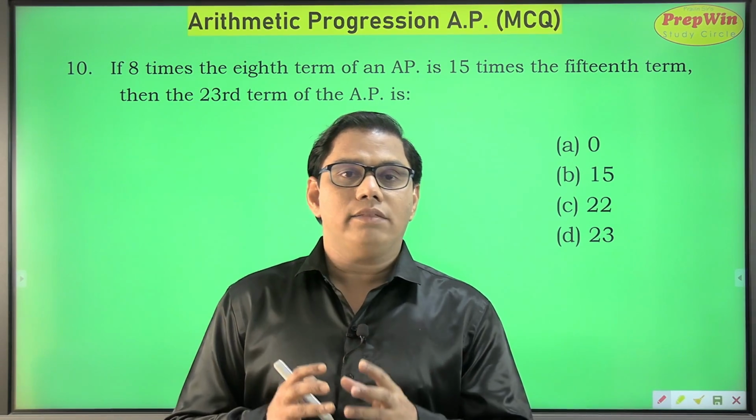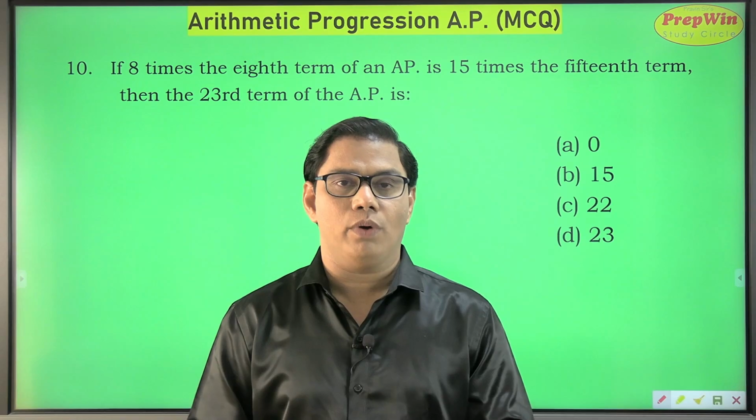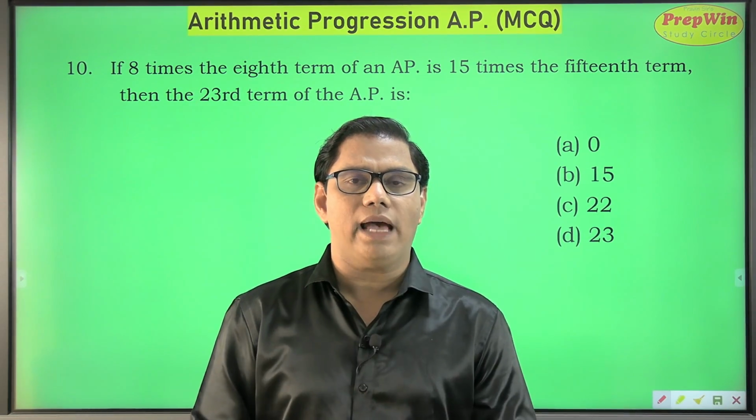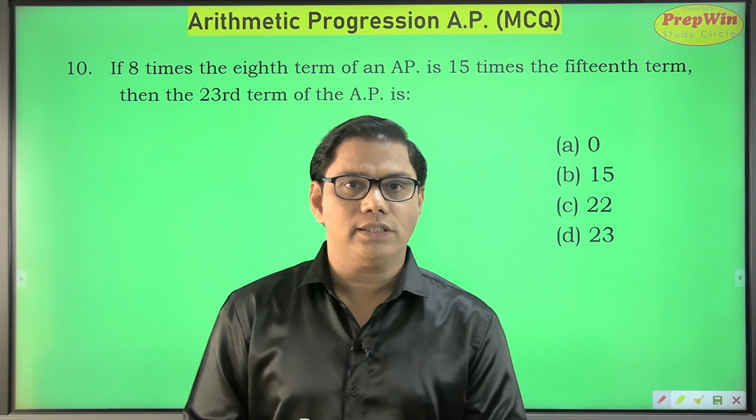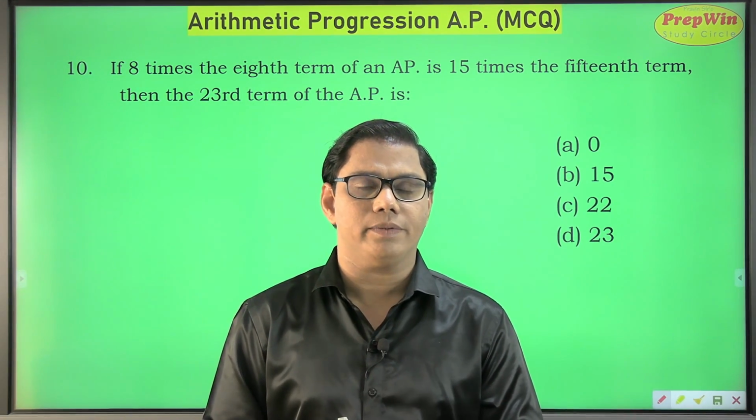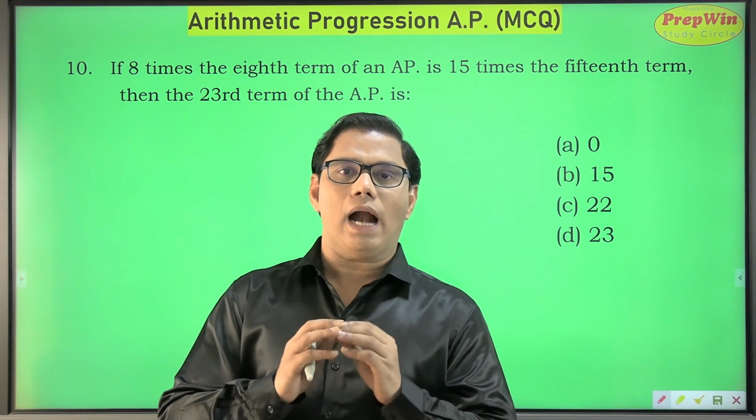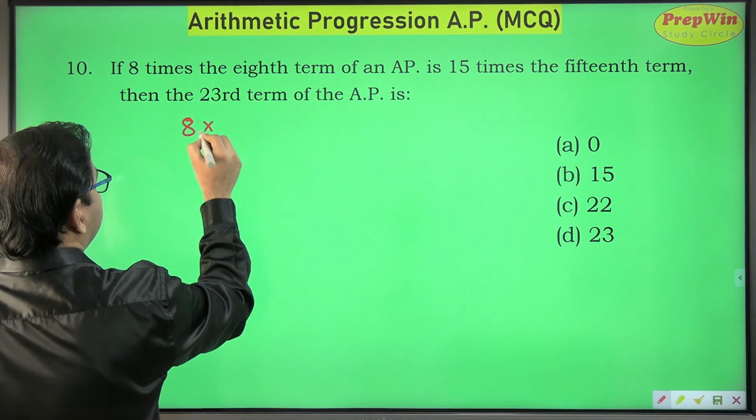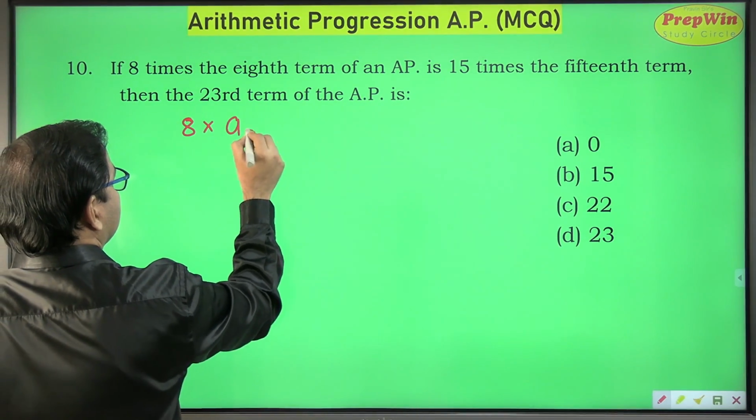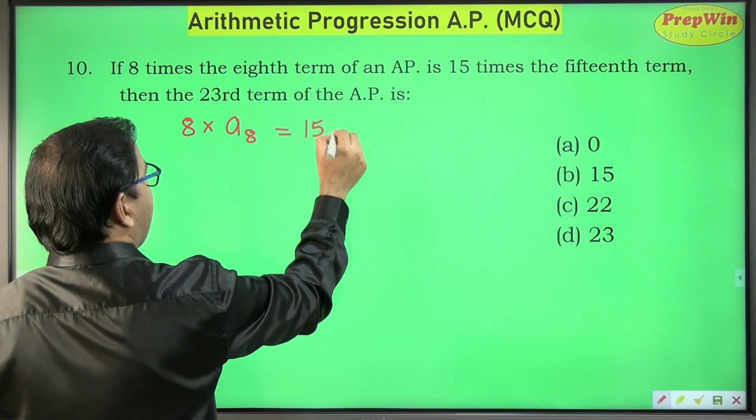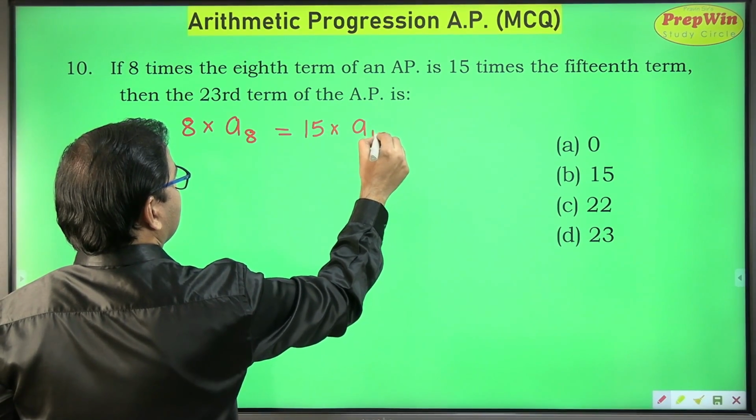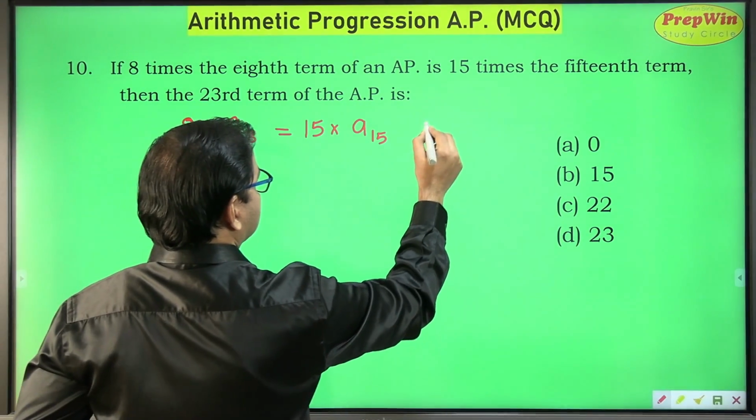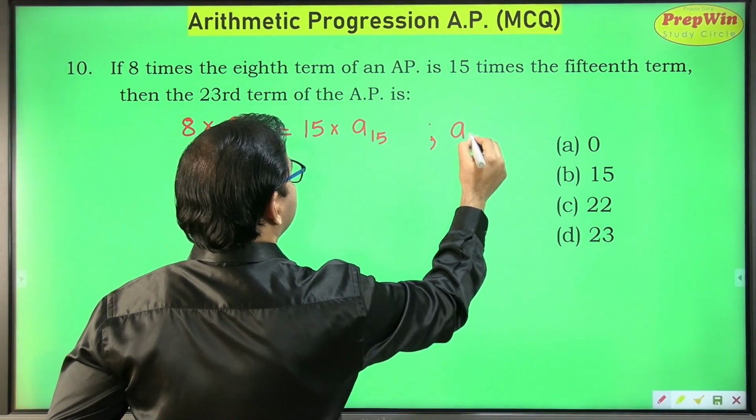Yes, orally. And this is the most favorite sum of the examiners. I have seen many examinations, many school exams, board exams having this sum. This is one of my favorite. This is the ultimate sum. You will enjoy the trick, you will enjoy the technique. 8 times the 8th term is equal to 15 times the 15th term. This is the equation or the information which is given to us, and we have to find out 23rd term.